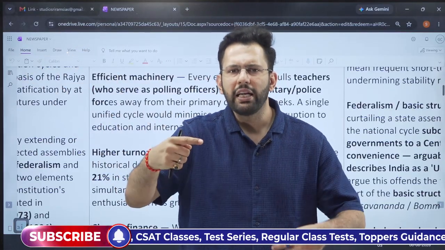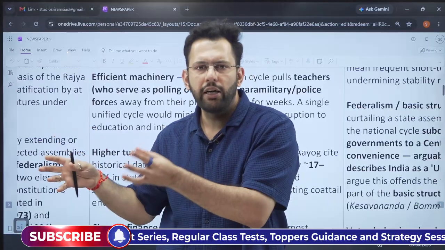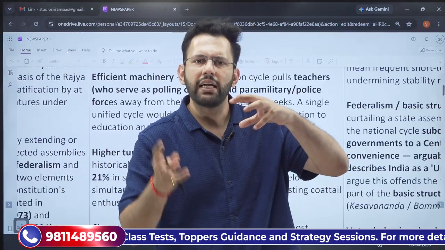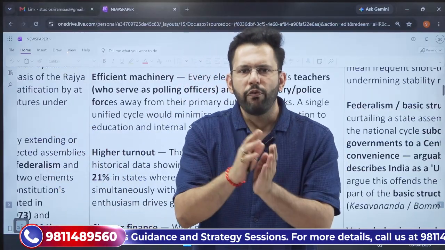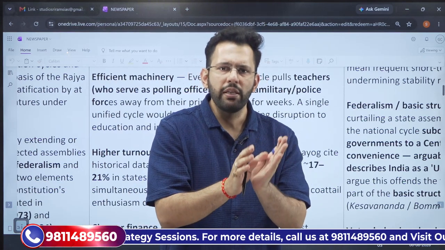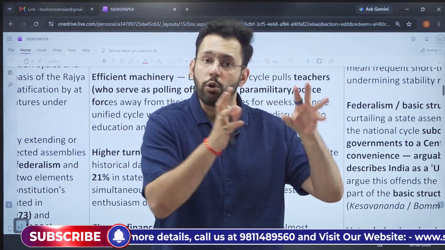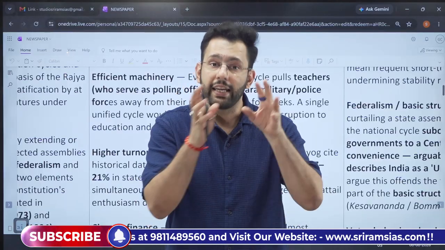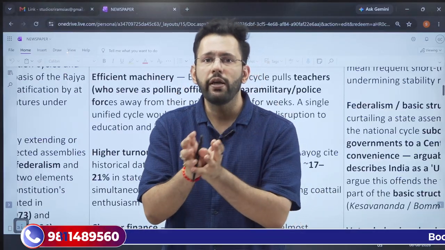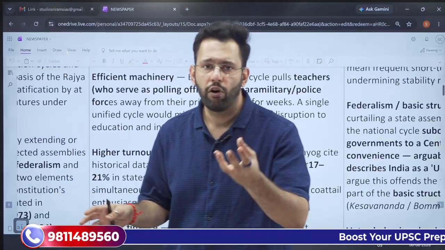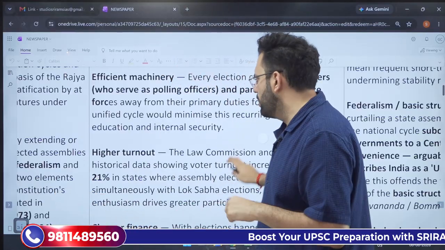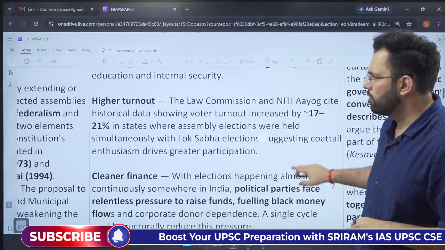But because of multiple elections, they are not able to perform their primary duty. Once the elections are conducted simultaneously, they will be free and will be performing the primary duty for which they have been recruited and for which they are capable, not the duty that they are called for because of lack of resources or lack of people doing this job.